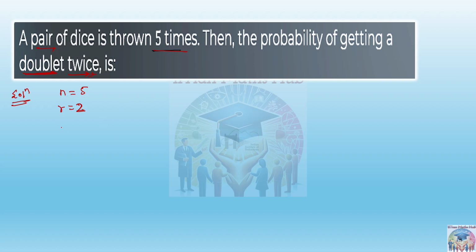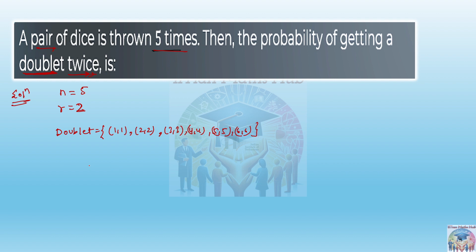Okay, so you know the event doublet, the doublets you will be getting are, what are those? Either 1 1, either 2 2, either 3 3, either 4 4, or 5 5, or 6 6. So total 6 possibilities are there.